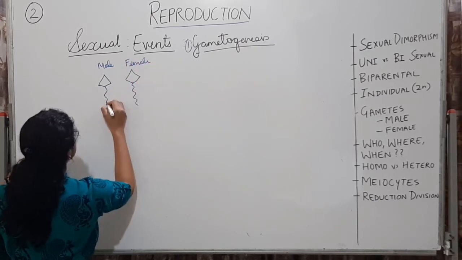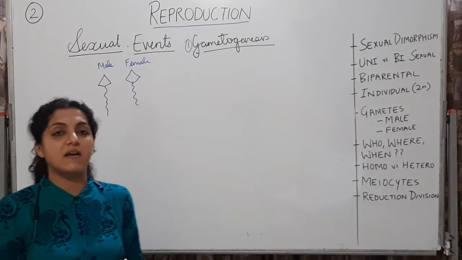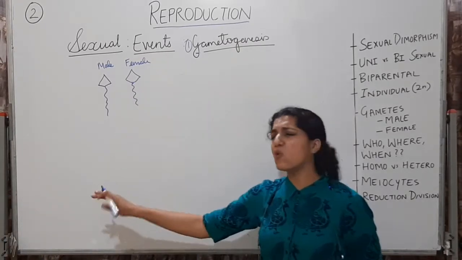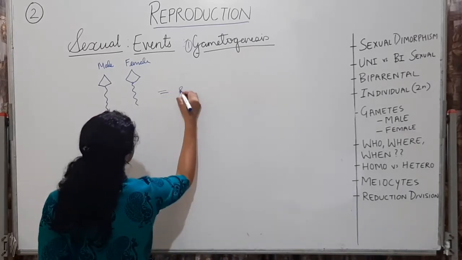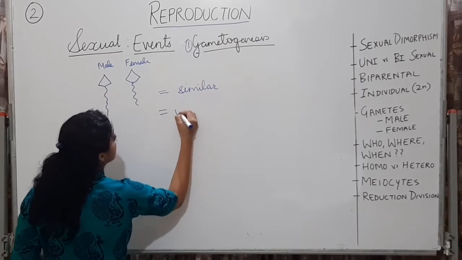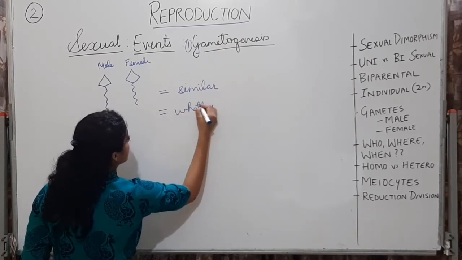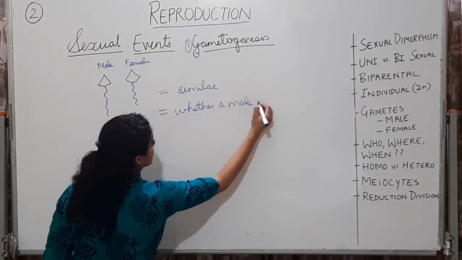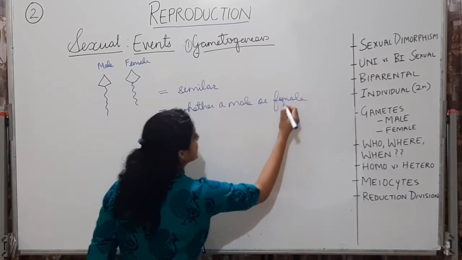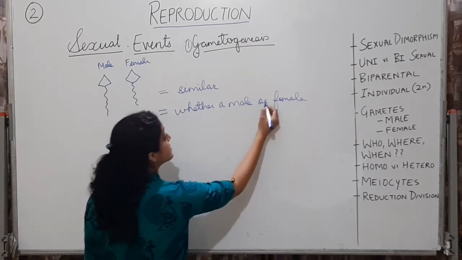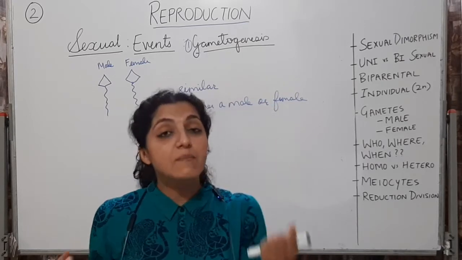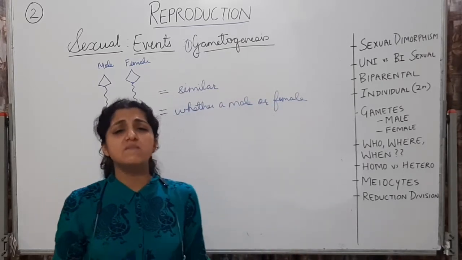They will be so similar looking. This is just a shape I have drawn to show you the similarities. These gametes can be so similar in appearance that you cannot even differentiate whether it is a male or a female gamete. The gametes which are produced by the male individual and by the female individual are so similar in appearance.